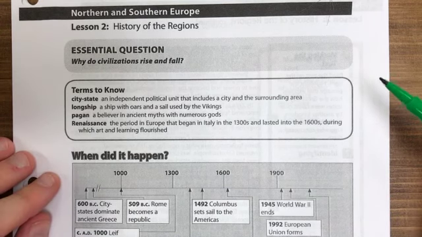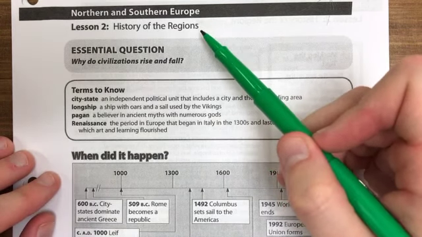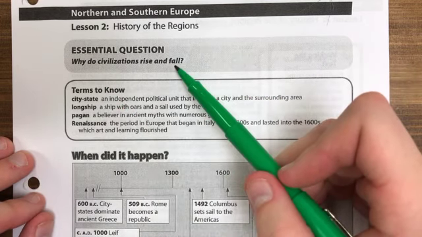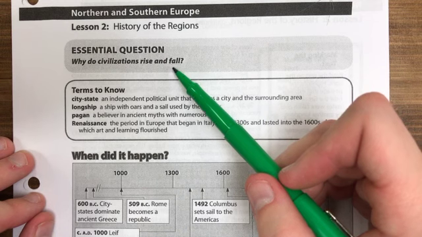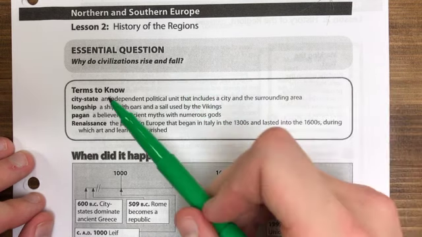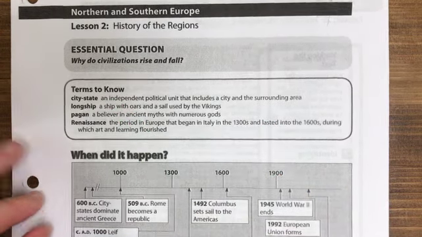Good morning, 6th graders. We are back with Northern and Southern TULIP Lesson 2, the history of the regions. Again, our central question is the same from the last history. Why do civilizations rise and fall? Why do some empires or groups still exist, whereas others died off? Your terms to know. And then we've got our timeline again.